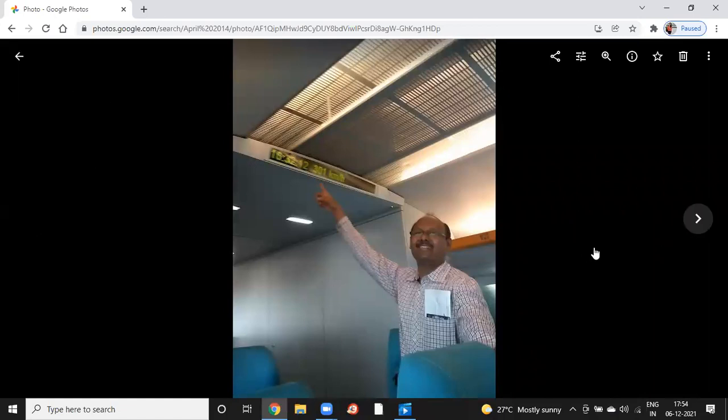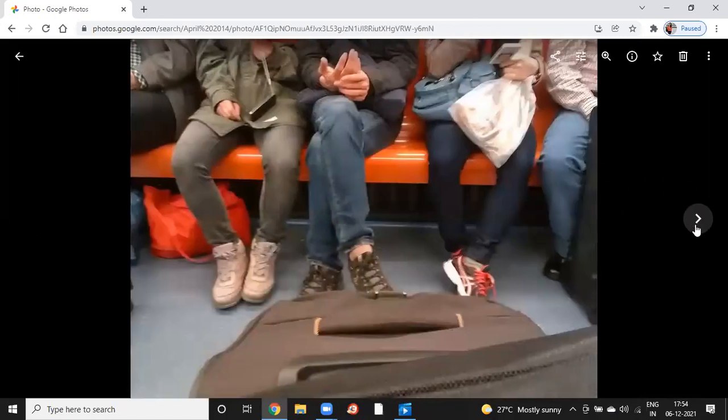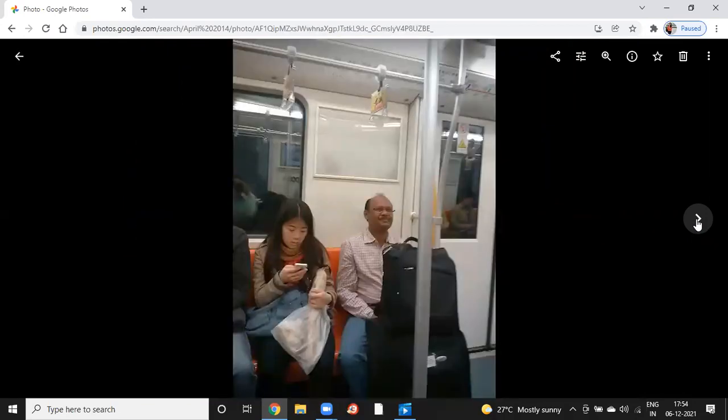So one more photograph is there. This is the photograph of another train on which I have traveled. First of all, I will show you the bullet train, the speed of the bullet train.